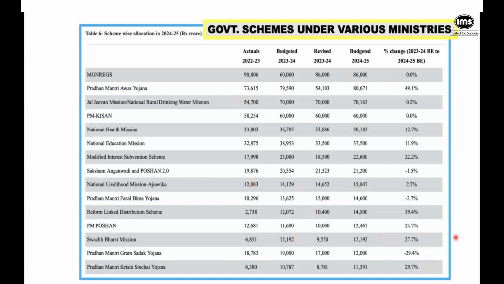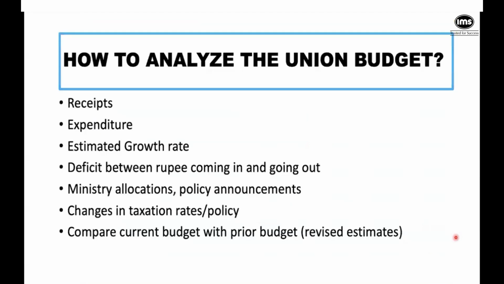So that, in a nutshell, is how you analyze the union budget. You look at the money coming in, you look at the money going out, you look at the growth in this, you look at the deficit between the two, you look at these different ministries getting stronger, getting weaker, commanding an important position, because they are shouldering the responsibility of bringing in economic growth to the country, right?